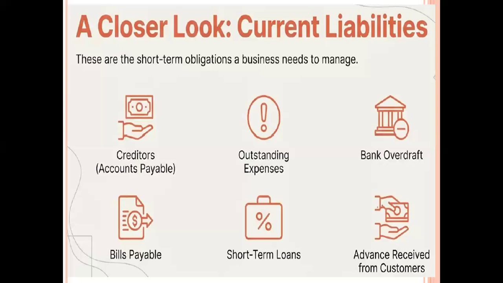Overdraft is nothing but withdrawing an excess amount over what we have already deposited in the bank. The excess amount withdrawn over the deposit amount is called bank overdraft. It is also one of the current liabilities. Sometimes the company receives advance amounts from customers for executing orders. That is also called a current liability.